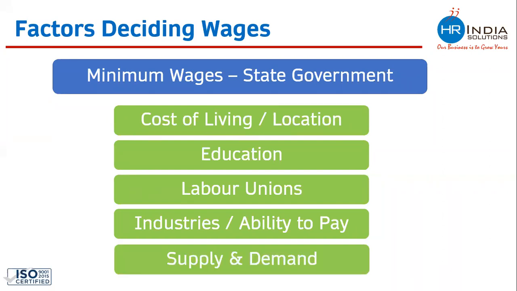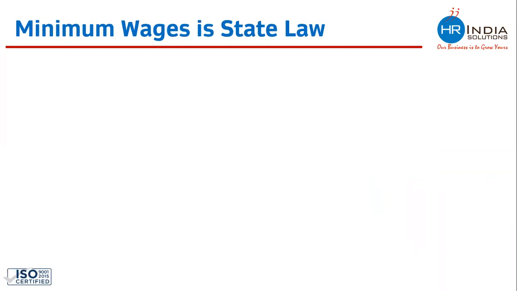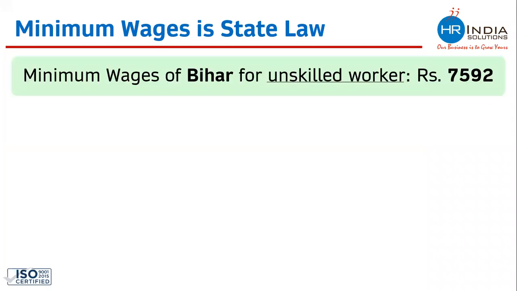And supply and demand of the position or that kind of skill set, which we have seen in the last slide. This is taking me to a question for which we do not have any poll. Just wanted to know your response on this. The minimum wages in Bihar for an unskilled worker is 7,592, which means in case you are planning to hire any unskilled worker in the state of Bihar, this is something which you need to pay. Paying below would be illegal.